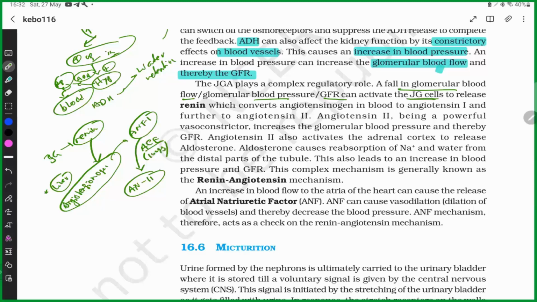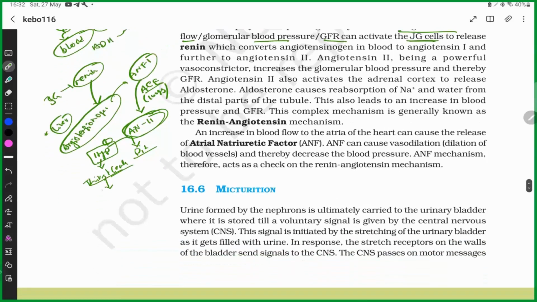And this angiotensin 2 acts on the hypothalamus, on the pituitary and hypothalamus. It triggers the thirst center. Thirst center means now you are feeling very thirsty, so you drink more water. And it acts on the pituitary to increase ADH.